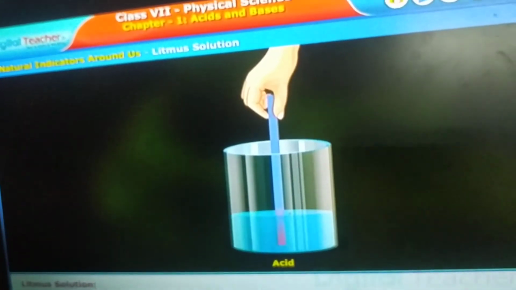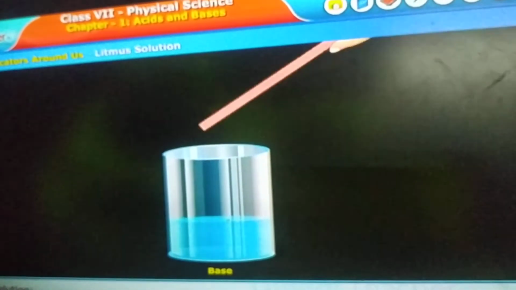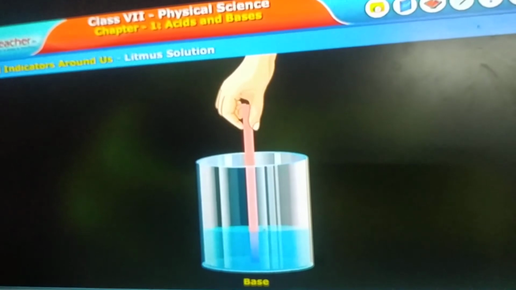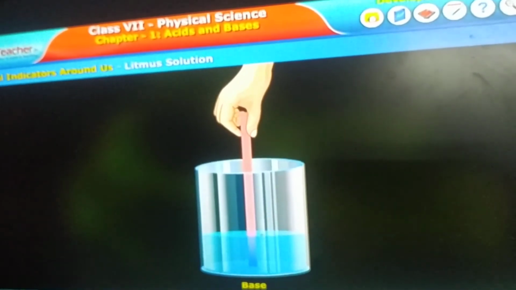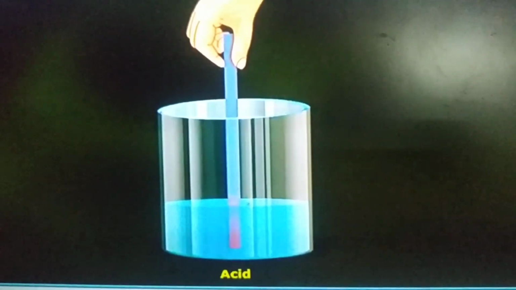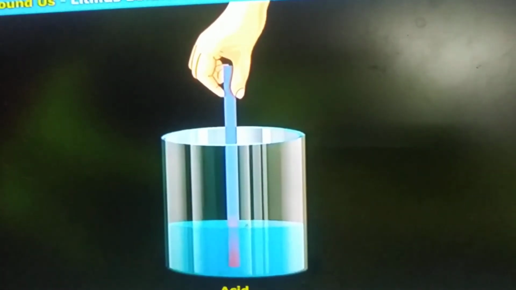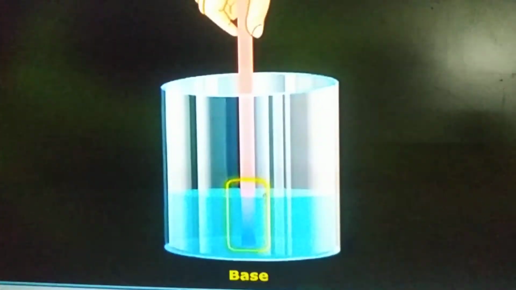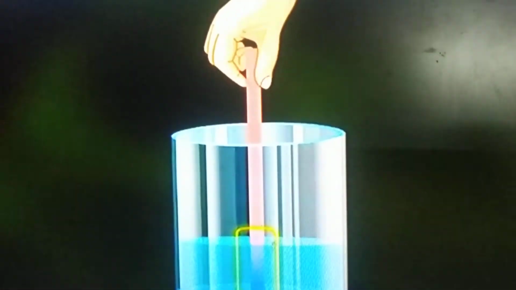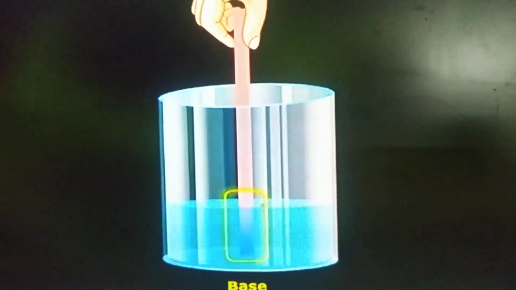When a litmus paper touches an acid, the blue paper changes to red color. Similarly, when litmus paper touches a base, the red paper changes to blue. So you can observe here.